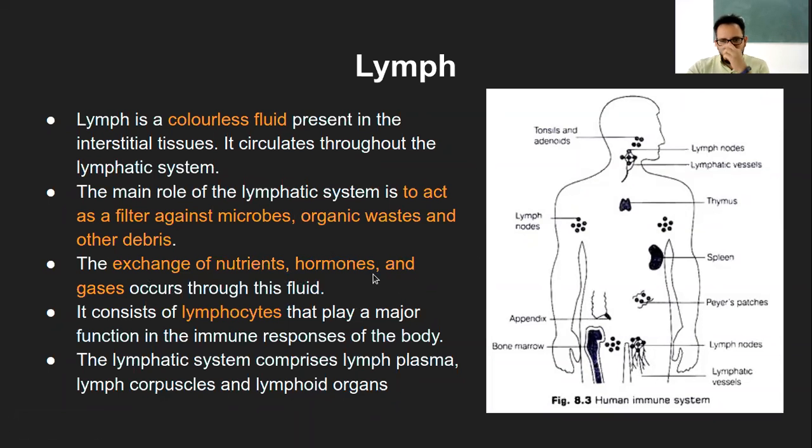So the exchange of nutrients, hormones and gases can happen through this fluid. That way, this also acts as a kind of transport system for all of these things. And it consists of lymphocytes. Now, some of the lymphocytes that we have seen in the blood are present in the lymph as well, and they play a major function in the immune response of the body.